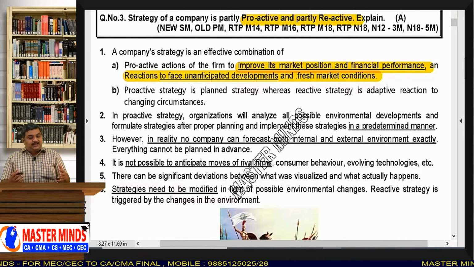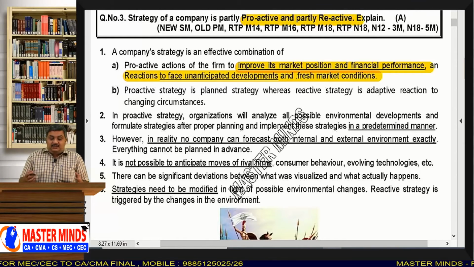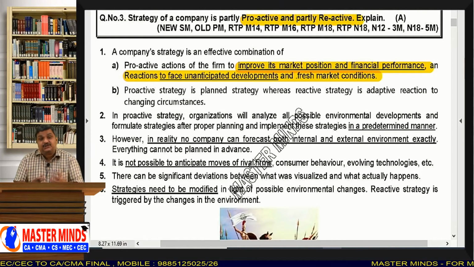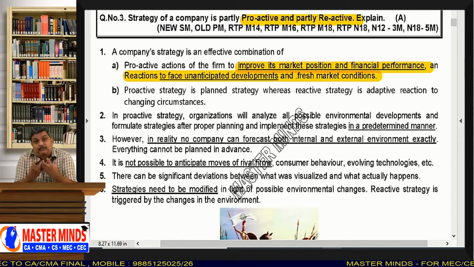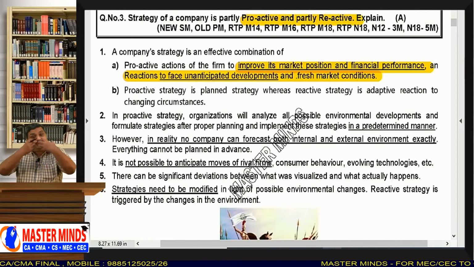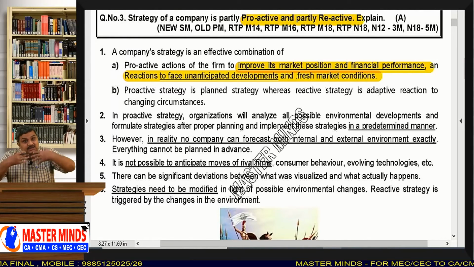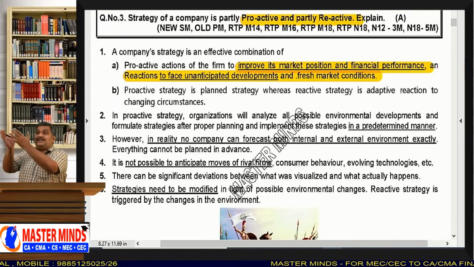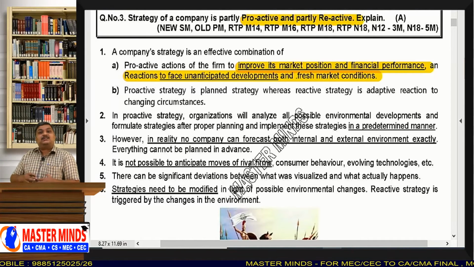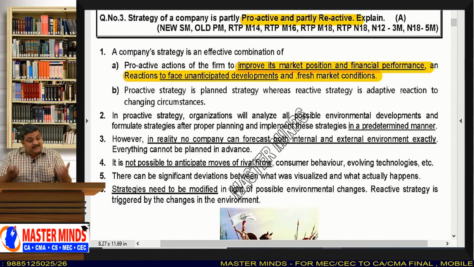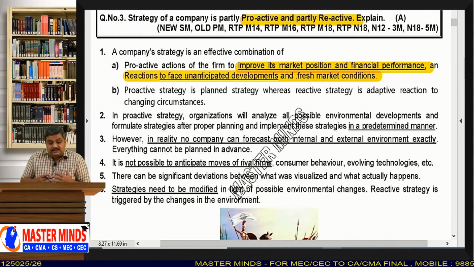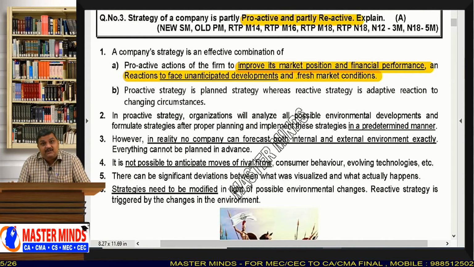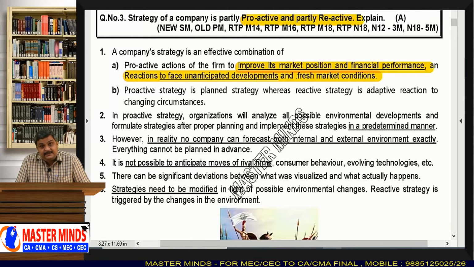See, proactive actions means what? You will take some decisions, you will adopt some principles, you will adopt some plans by yourself to tackle the future. That is called proactive. And sometimes there will be some unanticipated developments like this COVID-19.